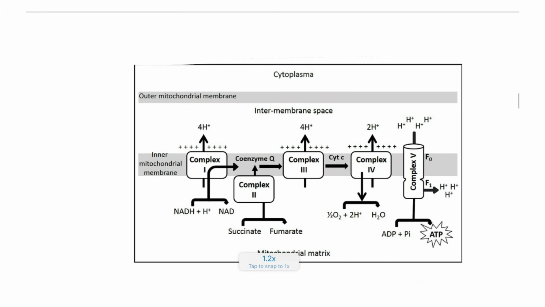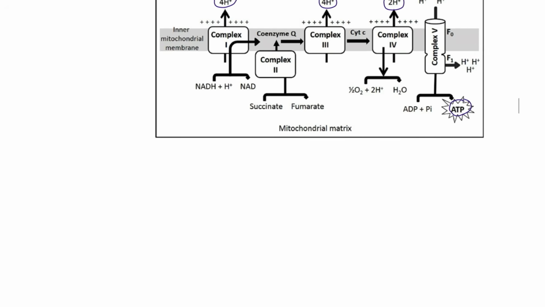Next, oxidative phosphorylation, and in this we have the 5 complexes, right? So the first complex here, you can see this is how the 4 hydrogens are pumped, and the second complex is not going to pump any hydrogens. Again, the third complex is 4 hydrogen, the fourth complex is 2 hydrogen, and the fifth complex is the one which will be producing the ATP. And these complexes can be inhibited.